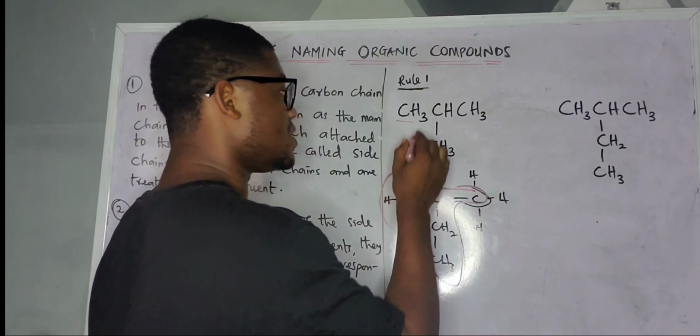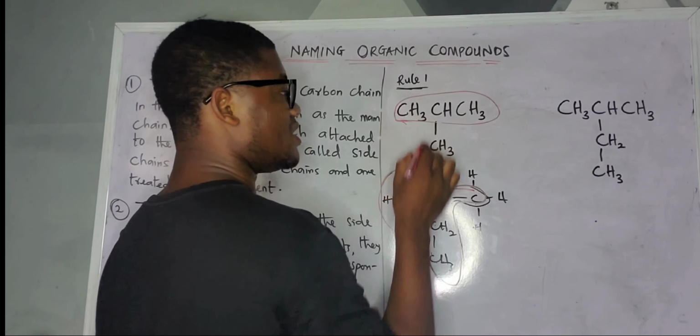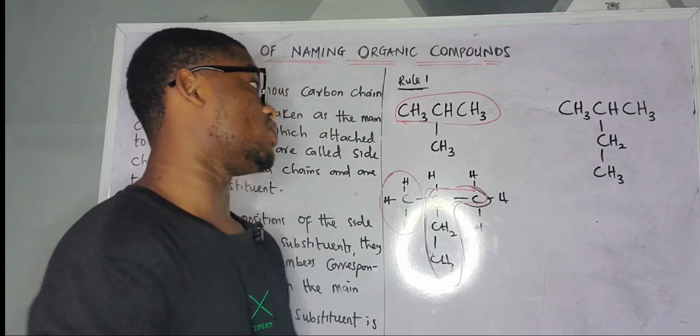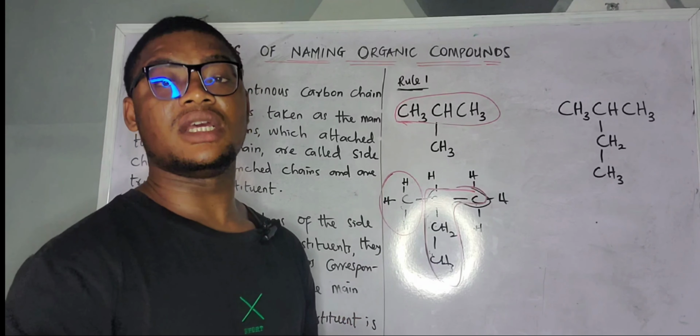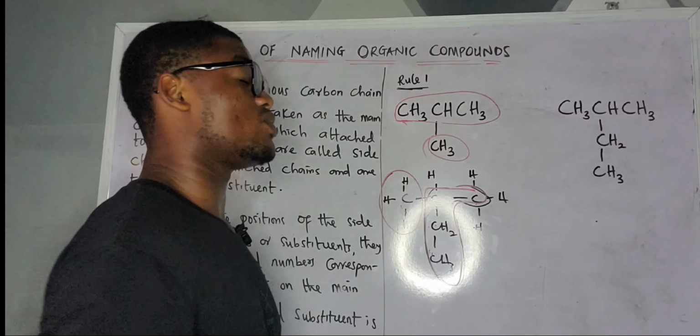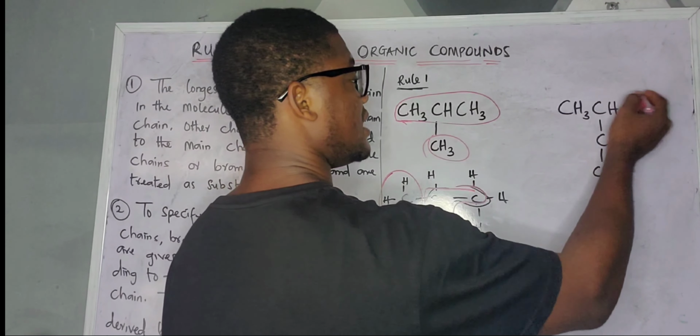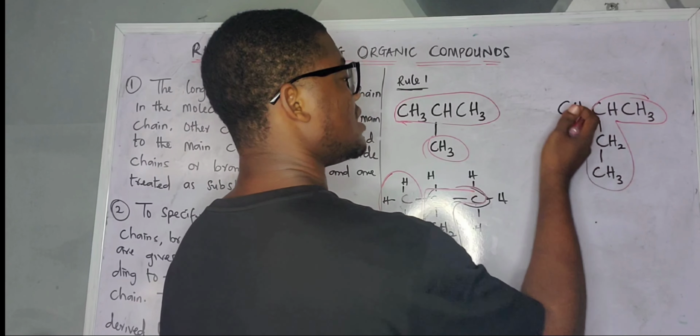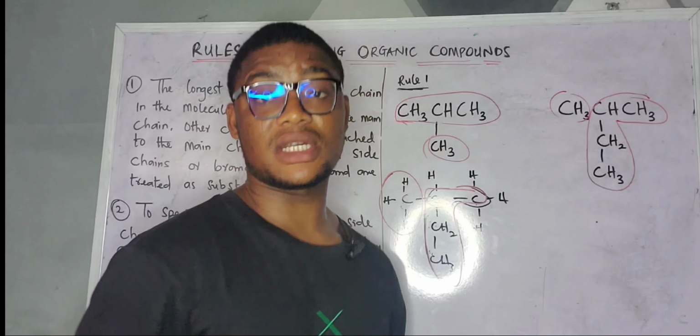So for me, I want to choose the straight one like this. So assume this one is my longest continuous carbon chain. I hope you understand. Then any other thing beside this is side chain. This one is the substituent. So if I choose it like this, then this one is my side chain. I hope you understand. That is the major thing. That is the first step.